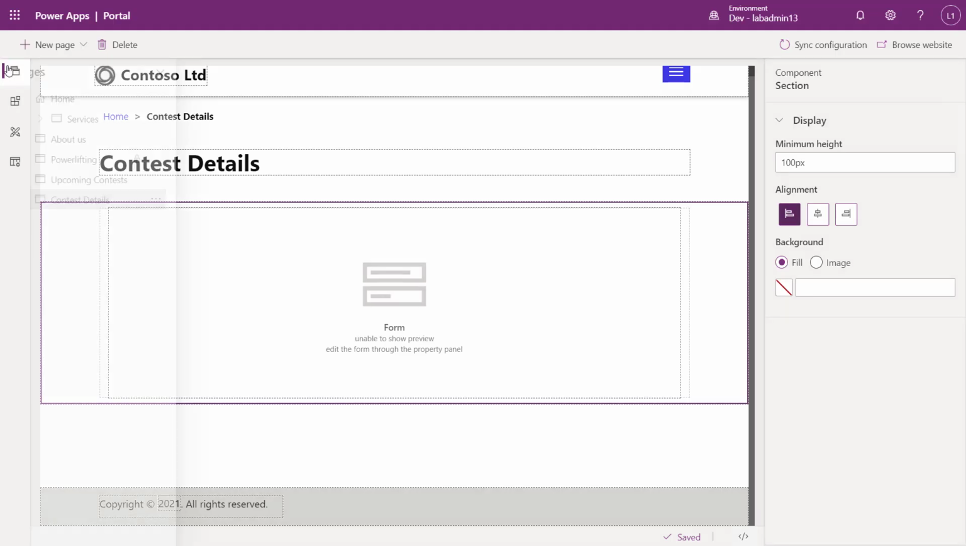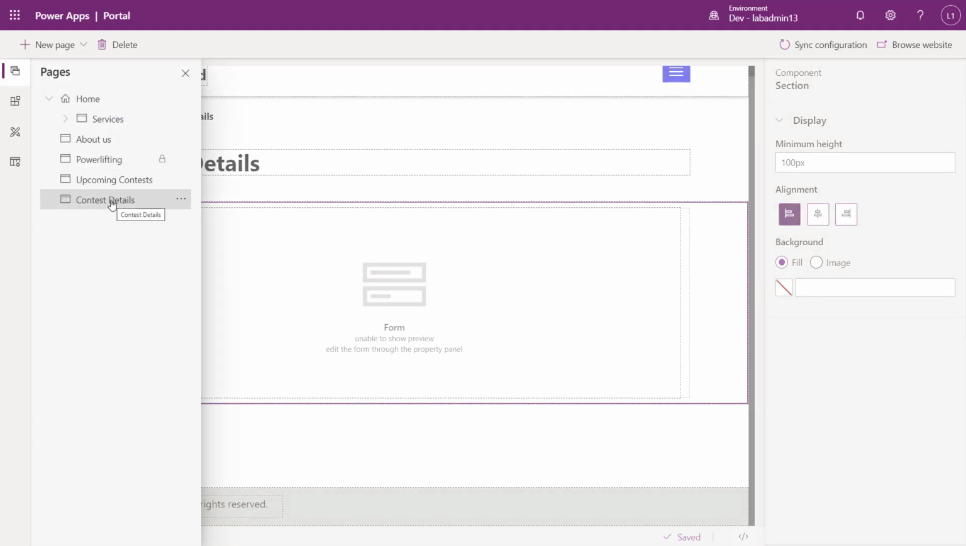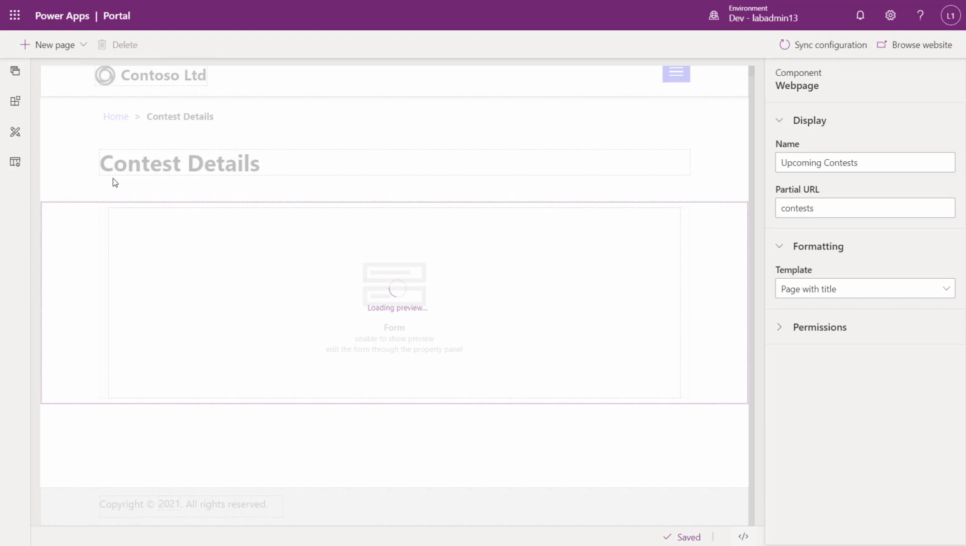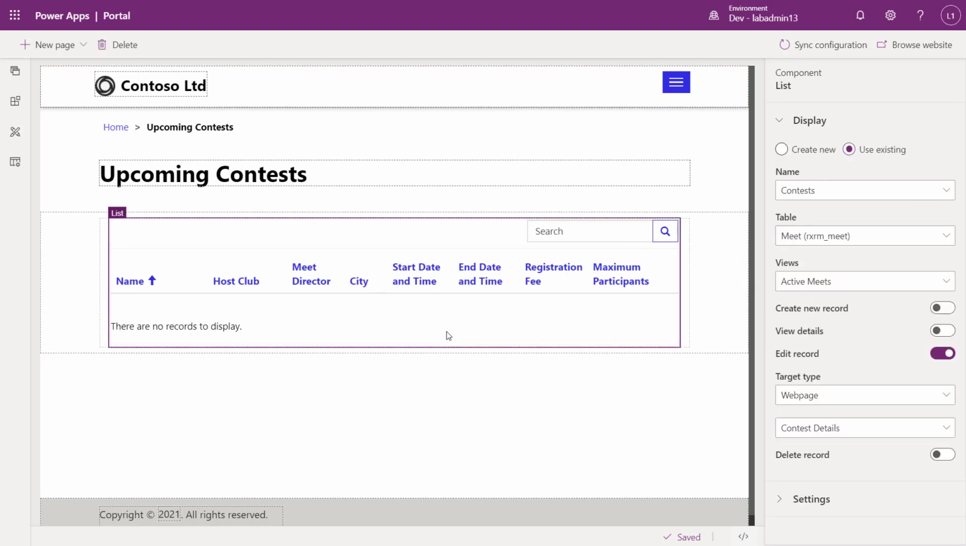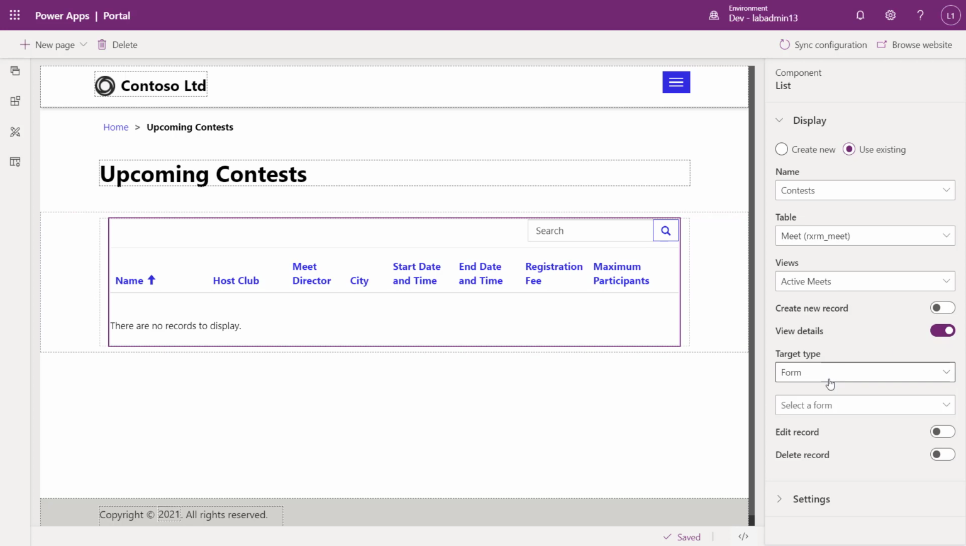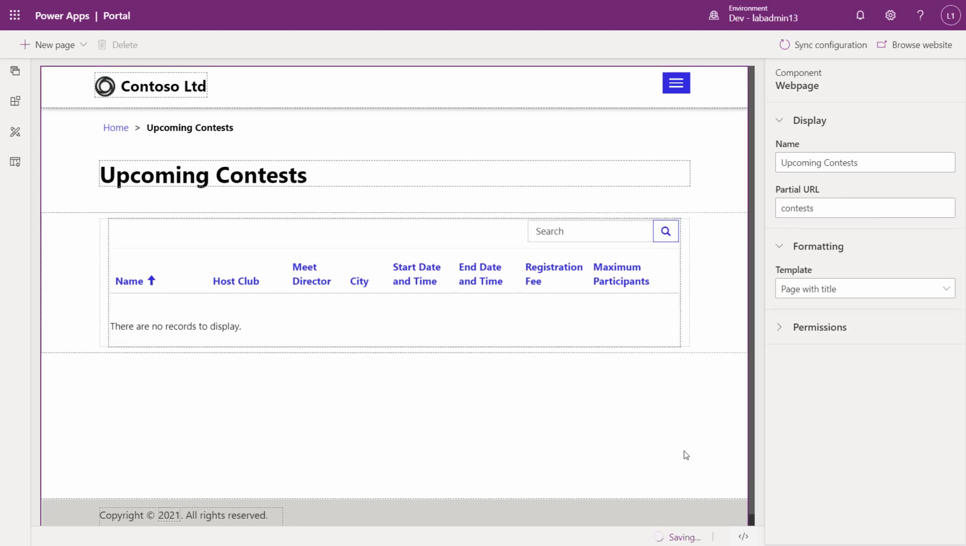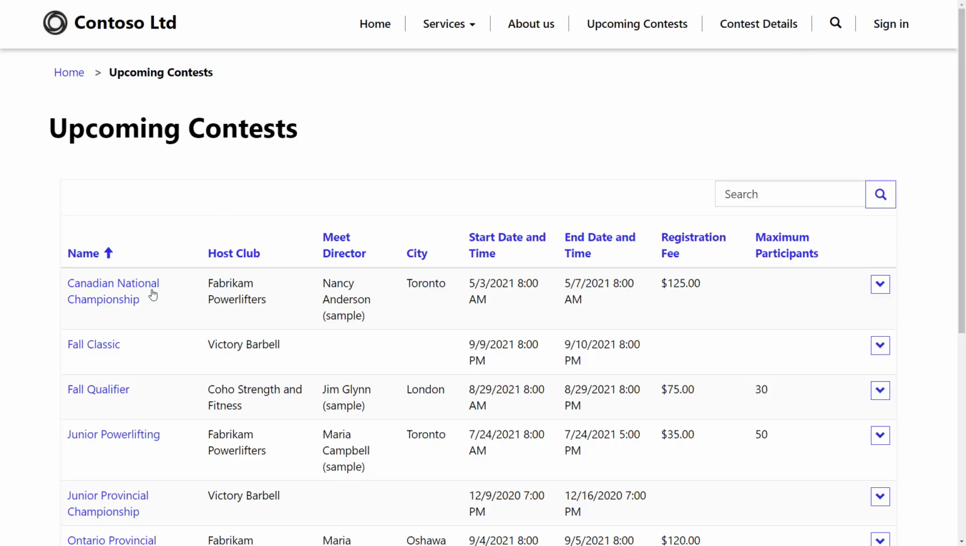So in my Portal Studio, I'm going to go into my upcoming contest page. I'm back in my Portal Studio on the list component. From that list component, I'm going to choose view details, and I'm going to pick the web page, and I'm going to pick contest details. So it's going to know what to drill down to. We'll just tab off to save this, and let's browse. So now that I'm here, I see that I have a hyperlink, so I can drill down into the information.